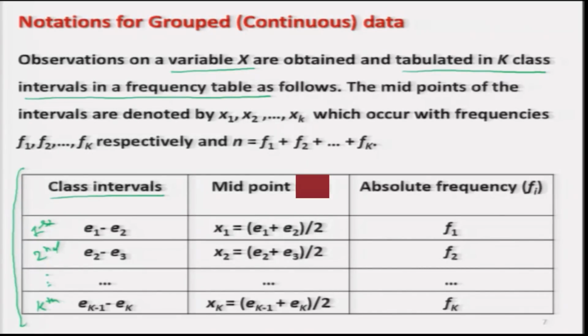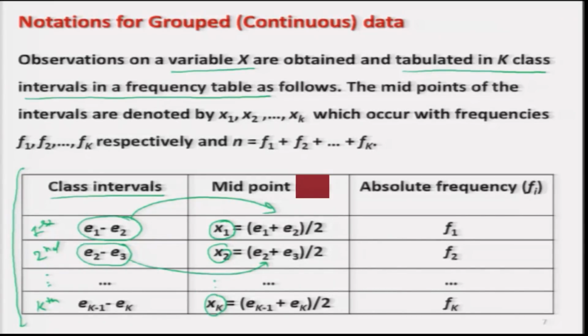And after that I have found the midpoints of these class intervals. So, the midpoint of the class interval e1 to e2 is (e1 plus e2) divided by 2. The class interval e2 to e3 has the midpoint at (e2 plus e3) divided by 2, and these midpoints are going to be denoted by x1, x2 and so on up to xk.